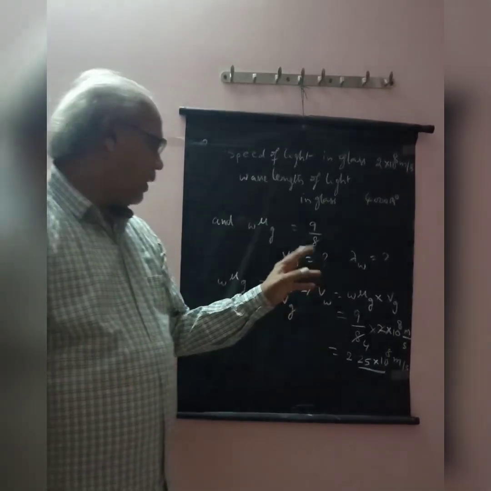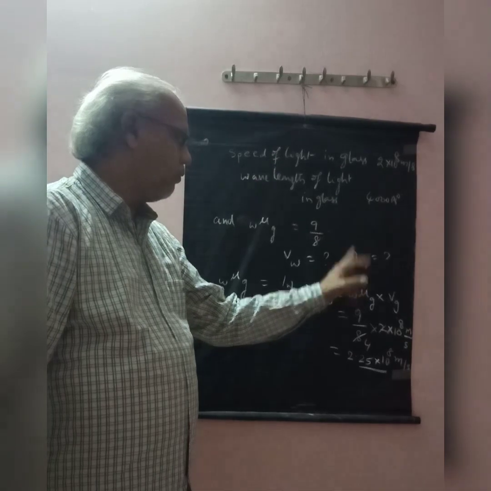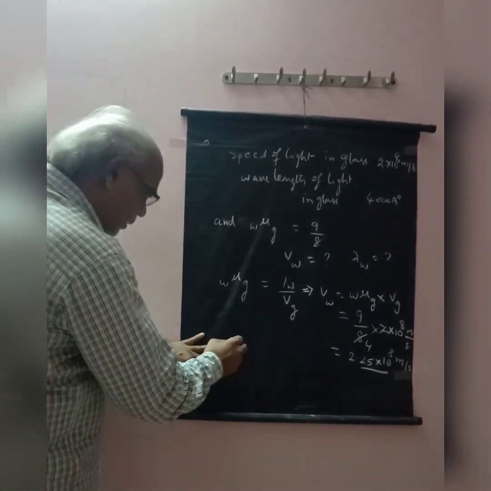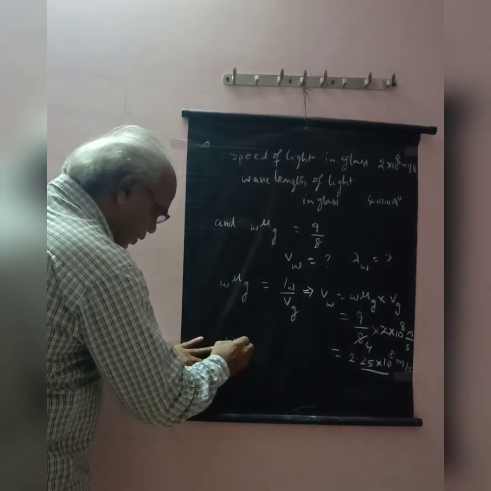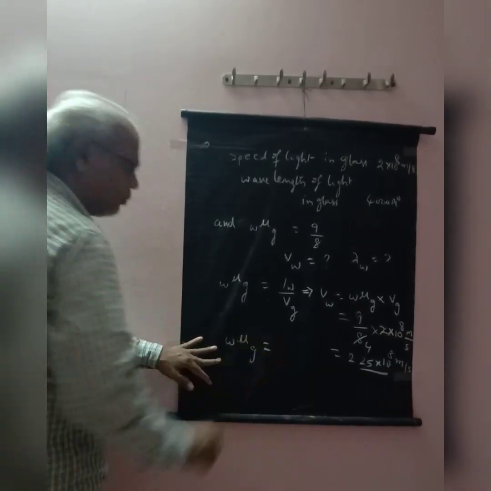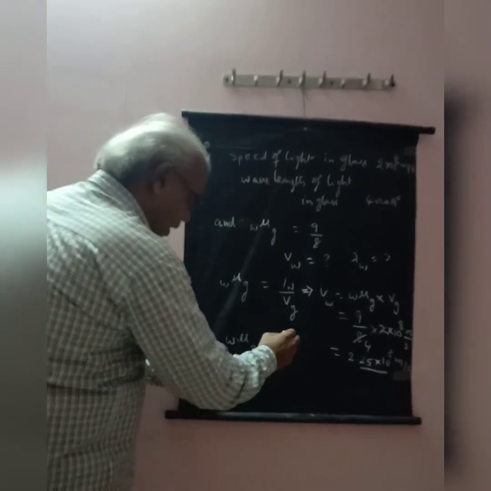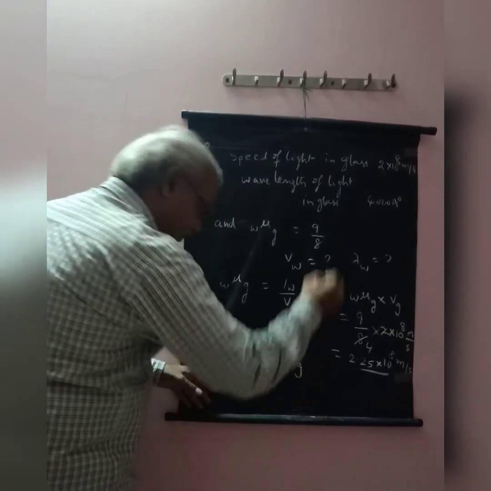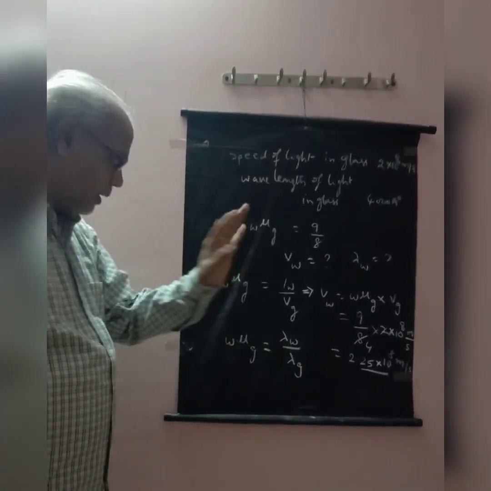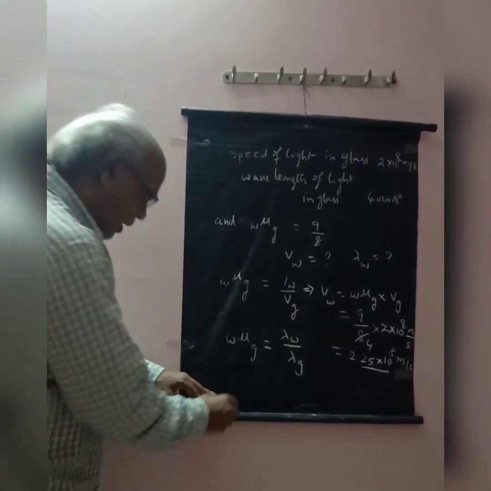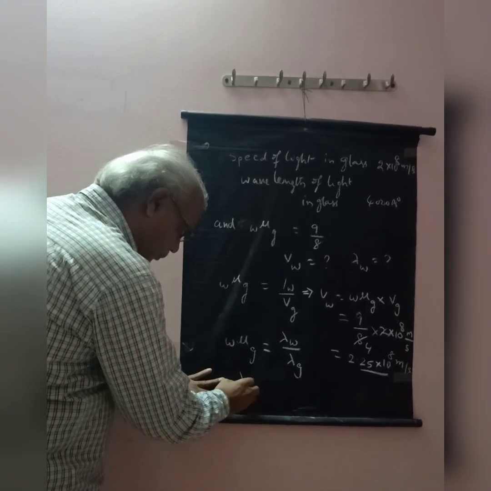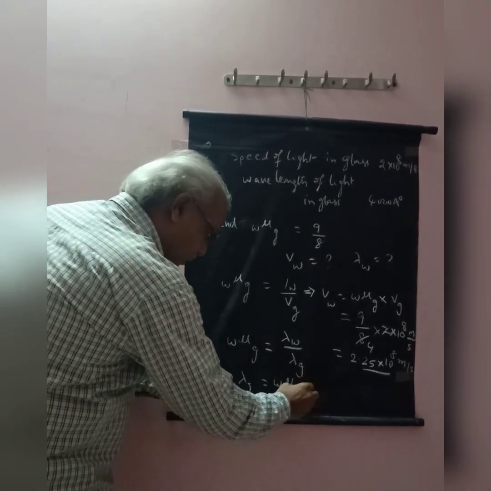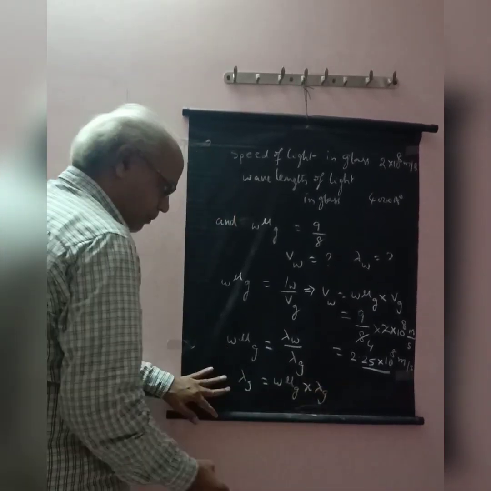Then what is the wavelength of light in water? That also has w mu g is equal to lambda w by lambda g. So lambda w is equal to w mu g into lambda g.